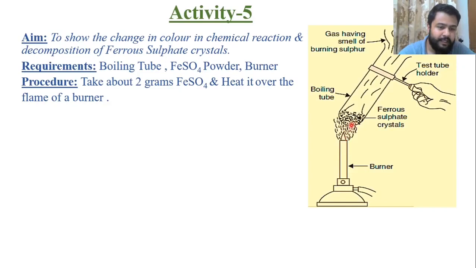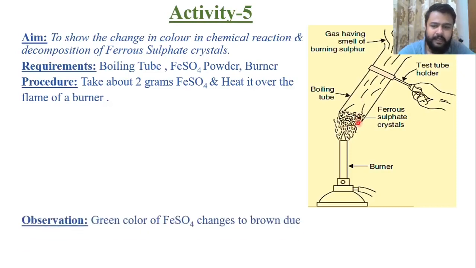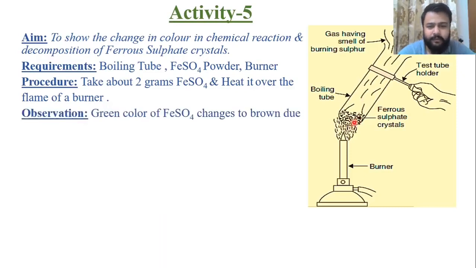This is your burner and you are heating the green color crystals of FeSO4. Mostly ferrous crystals, that is iron crystals, are green in color. So we are heating it in a boiling tube and we observe a gas having a smell of burning sulfur coming out of it after some time, and this green color converts into the brown one.